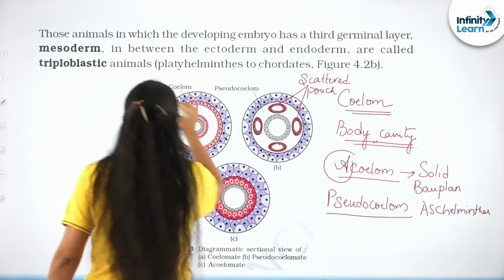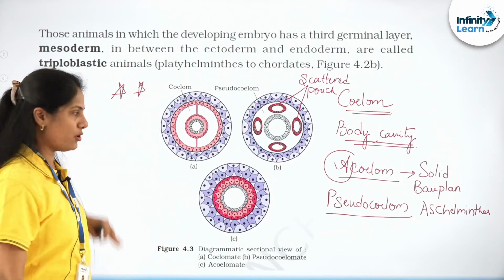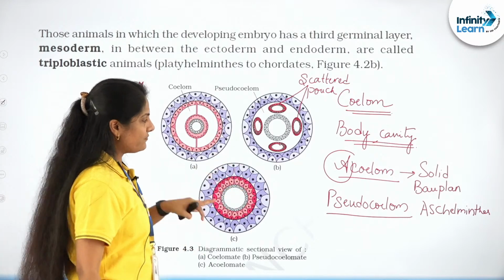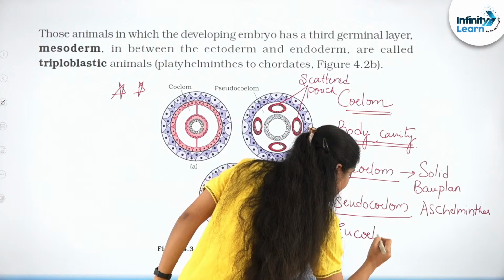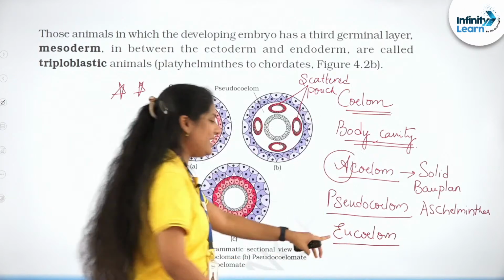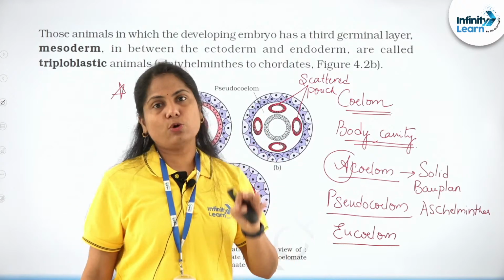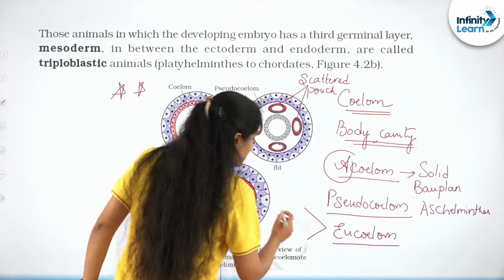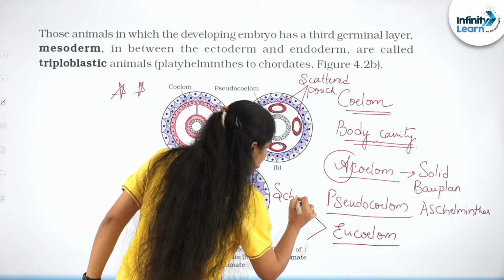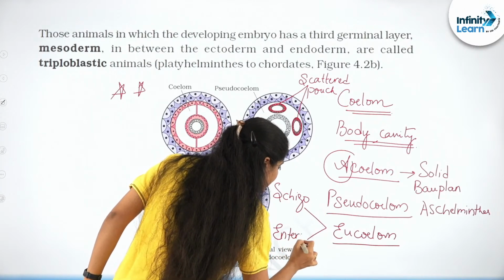I would say coelome is again a very important part you need to concentrate on for your NEET level. And then we have the true coelome or the eucoelome. Again, what did I tell you about EU? True, right? These are the true coelomates. Again, this can be further categorized into schizocoelome and enterocoelome.